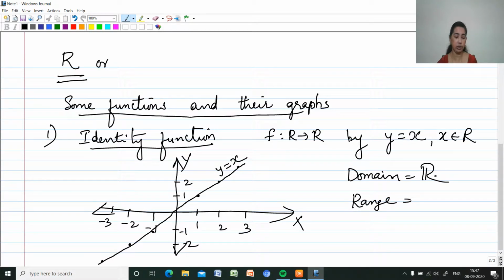Range is also the set of all values, because whatever x we are giving, y will definitely also have images. So range is also the set of real numbers itself. So that's the first type of graph.